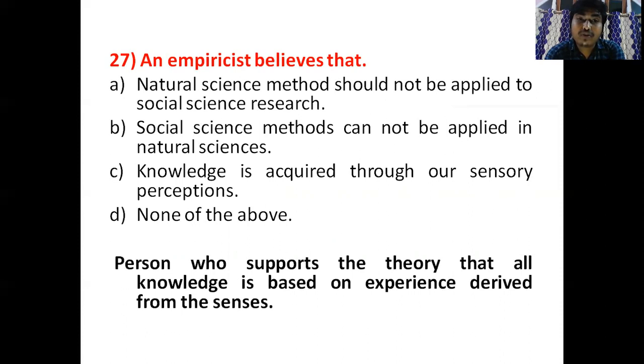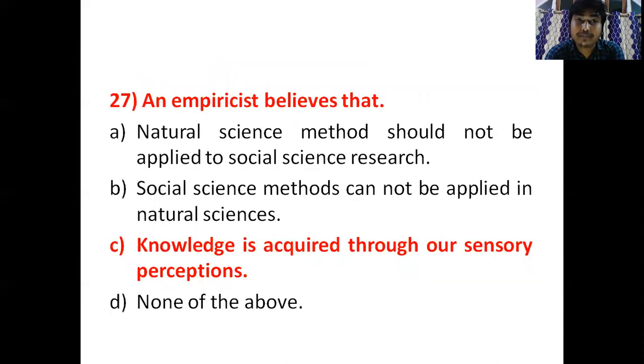See, who is the empiricist? A person who supports the theory that all knowledge is based on experience derived from the senses. That means knowledge comes from experience, which is derived from our senses. So our correct answer will be option number C, knowledge is acquired through our sensory perception. Okay, option C will be the correct answer.